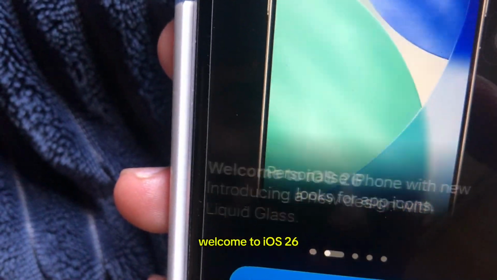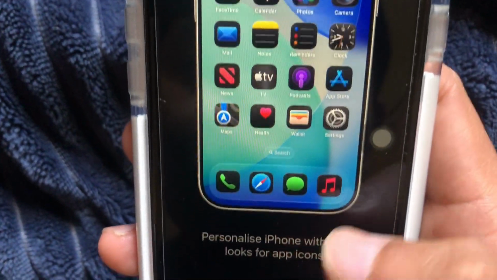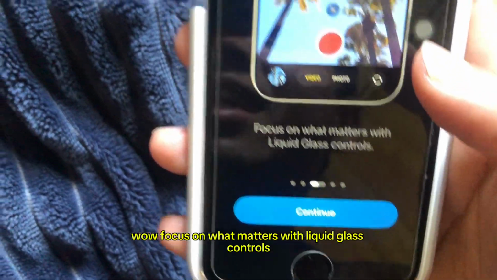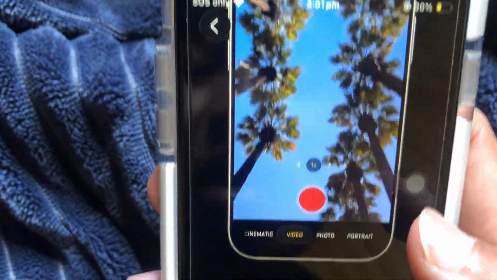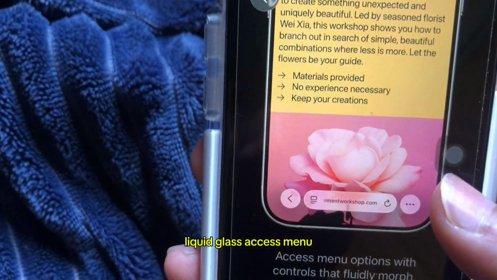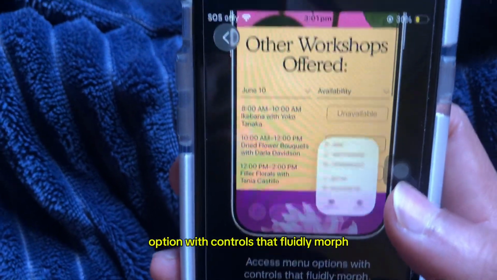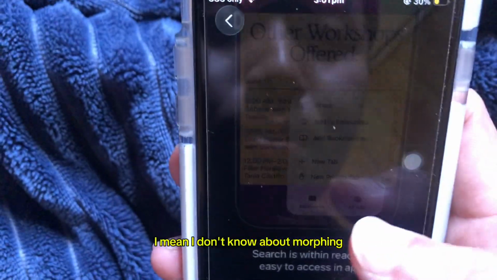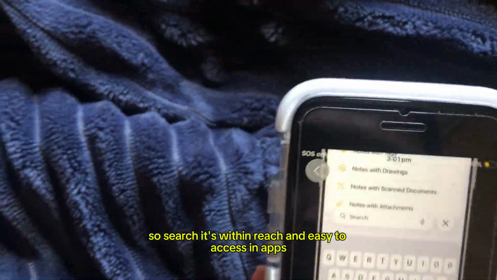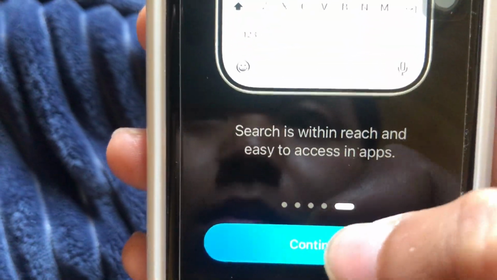Welcome to iOS 26, a personalized phone with new looks for app icons. Wow, focus on what matters with liquid glass controls. Guys, you heard it: liquid glass. Access menu options with controls that fluidly morph. I mean, I don't know about morphing. So search is within reach and easy to access in apps. Okay, continue.